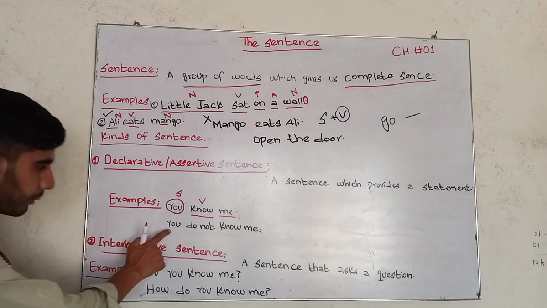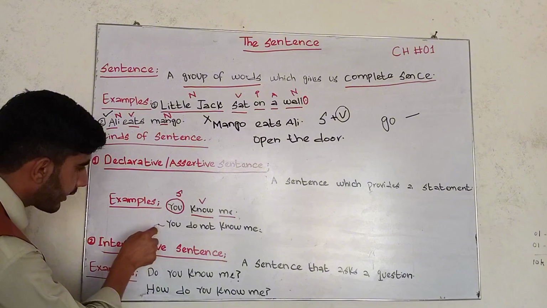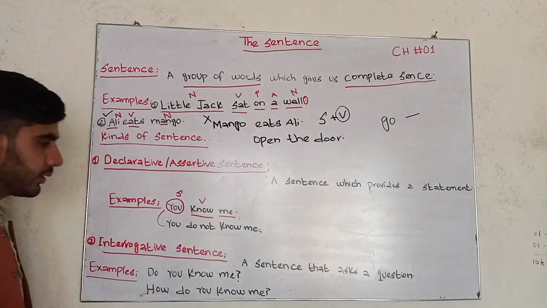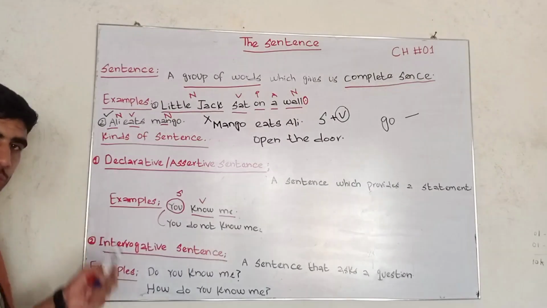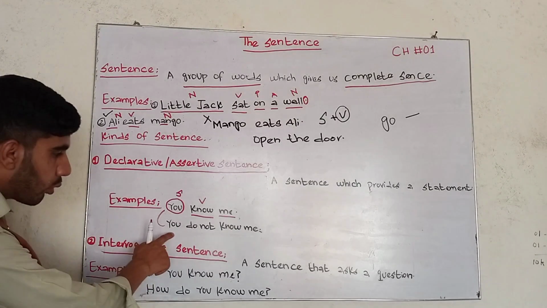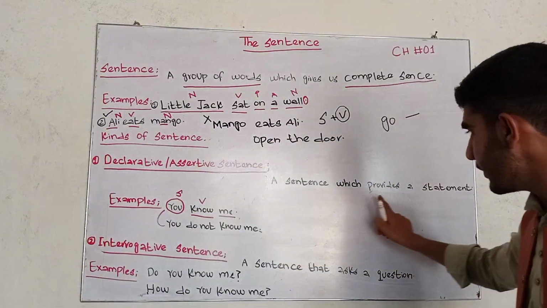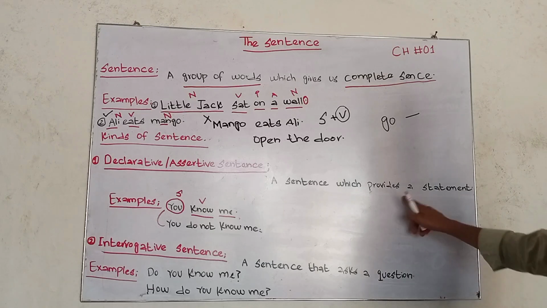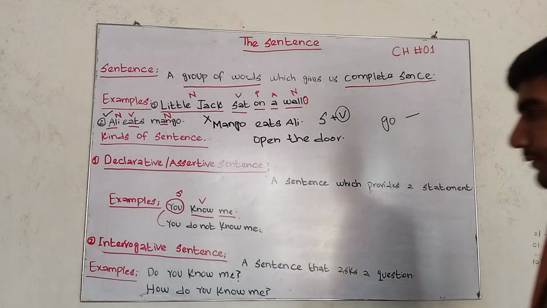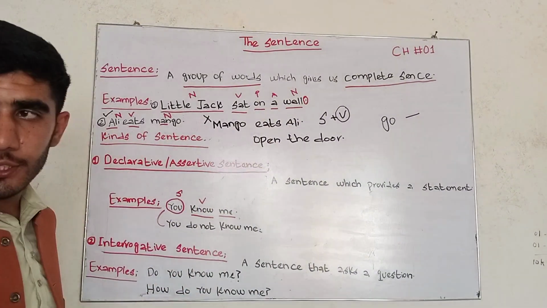But if I give you the example of this one sentence, this is the negative structure of the first sentence. You don't know me. This sentence also belongs to the present indefinite tense, but this is the negative structure of that sentence. You don't know me. According to the definition, it also provides us a statement. So that's why it's called declarative or assertive sentence. On the second step, how can we identify the declarative or assertive sentence?